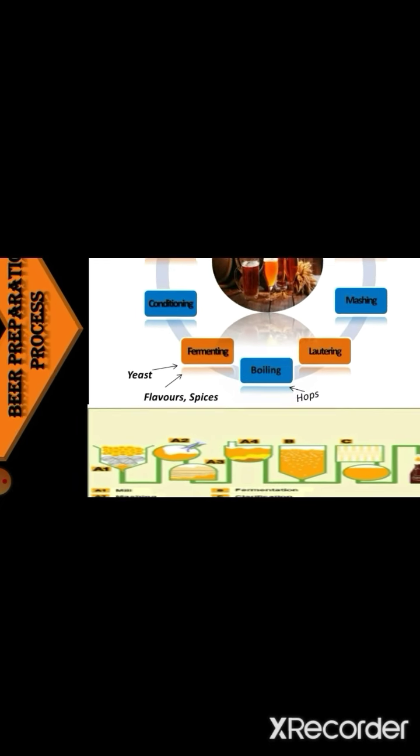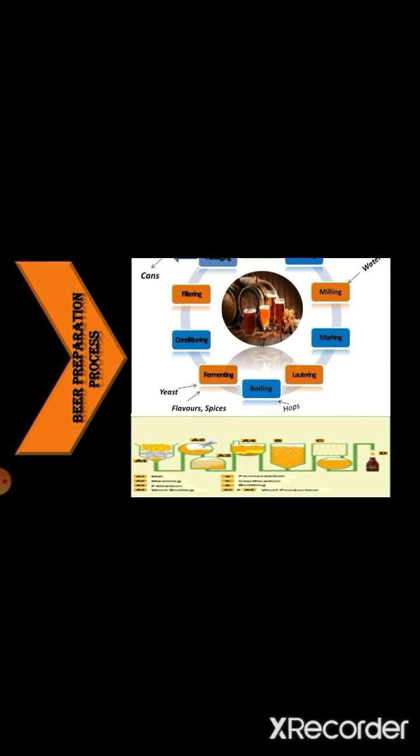In this boiling step, hops are added, and after that it goes for the fermentation, and this fermentation process takes place by the yeast, and in that process flavors and spices are also added, and after that conditioning, filtering and packaging occur one by one. So here we can see the steps: A1, A2, A3, A4, B, C, D, and A1 to A4 is the wort production process.